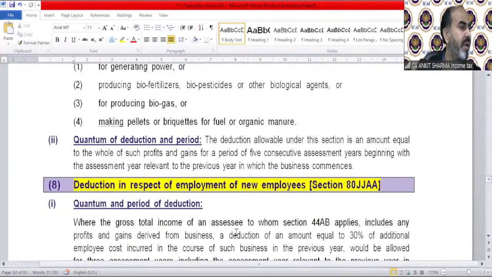Navita Goel is asking, sir, if SSC stops eligible business activity in between 10 years, then what will happen? You'll not be able to get the deduction for further years, of course. He'll not be eligible to take the deduction in future years. But if he violates any other condition, then the profit which is allowed as deduction is going to be taxable again.